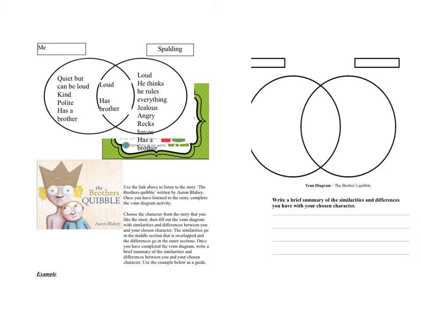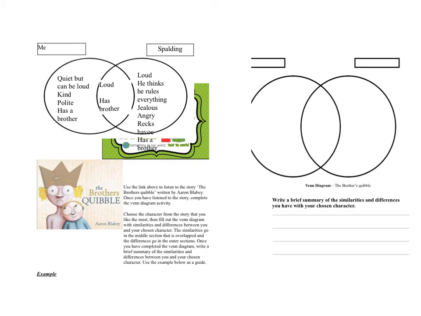So the example that I have done is, I wrote me on the left-hand side, so I'm quiet but can be loud. I'm kind, polite, and I have a brother. And then I compared myself with Spalding. I said that Spalding is loud, he thinks he rules everything, he's jealous, angry, wreaks havoc, and has a brother. Then what I did in the middle is I compared what was similar between the two of us. So what's similar between us is that we're both loud and that we both have brothers.